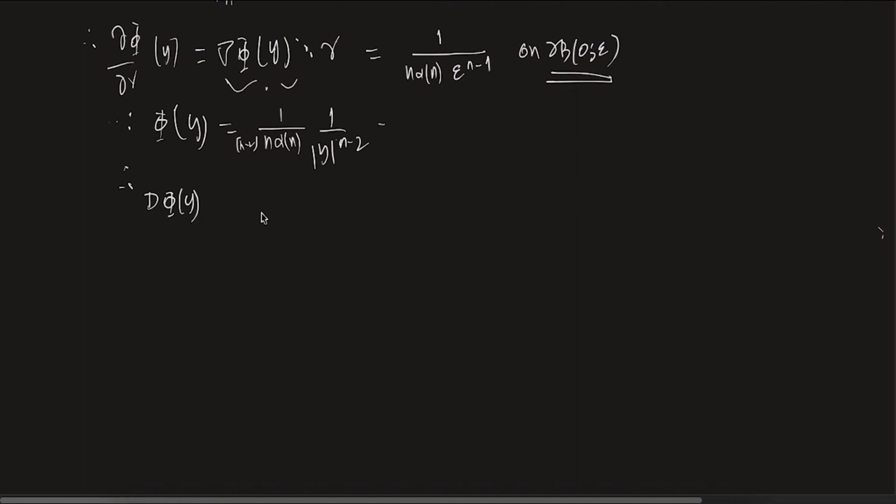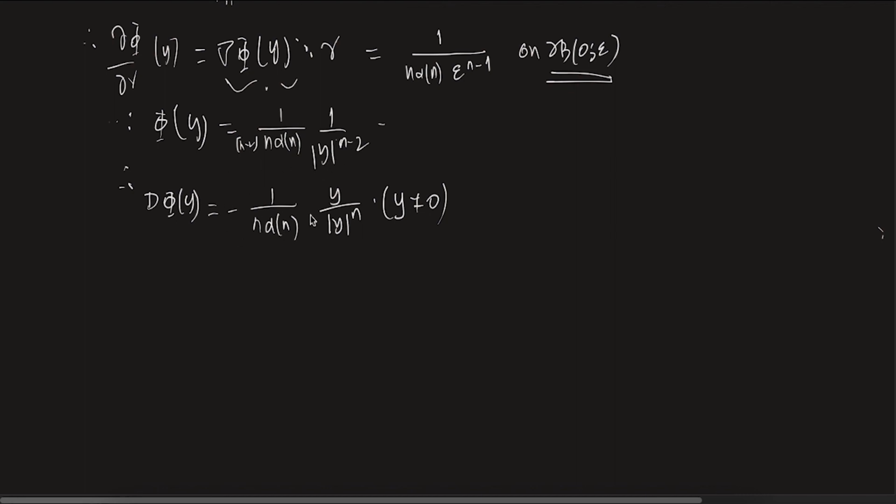So this is minus 1 by n alpha n, y by mod y whole power n. Please check this part. This is for y not equal to 0. Since y is on the boundary, y cannot be 0, and hence I can take the derivative here, because except at 0 everywhere it is well defined.